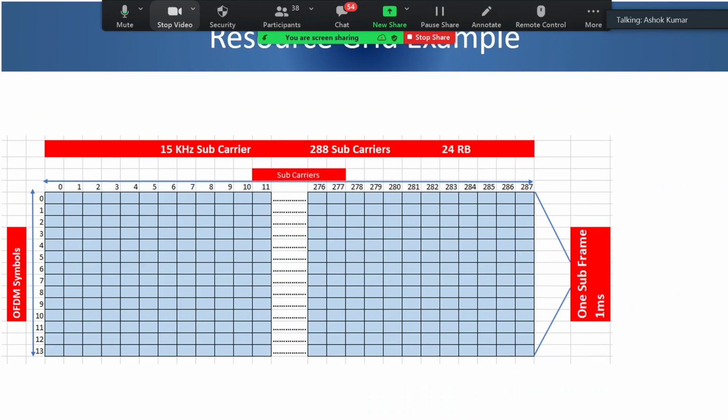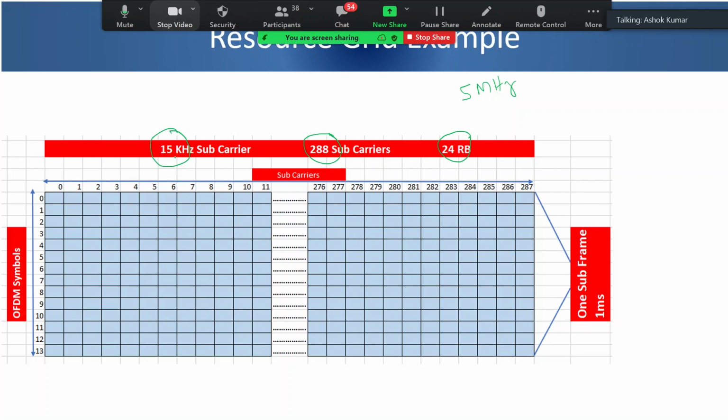Okay, so now I tried to make a resource grid for certain parameters in an Excel sheet and I have copied it here. I have taken 24 RBs. 24 RBs means 288 subcarriers, so almost equal to 5 megahertz of bandwidth. In 5 megahertz, you actually have 300 subcarriers. I have taken 288. And numerology, I have taken 15 kilohertz.